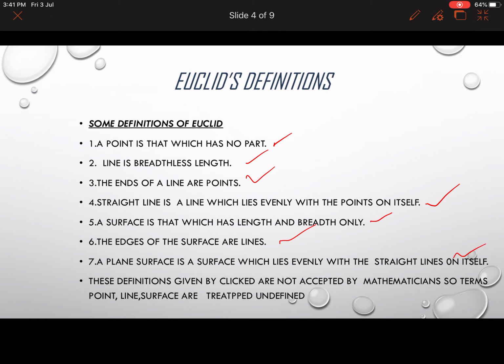Although Euclid has given all these definitions, these definitions are not accepted by many mathematicians. So the terms are treated as undefined. Which terms? Point, line, and surface are treated as undefined because most of the mathematicians have not accepted these definitions.